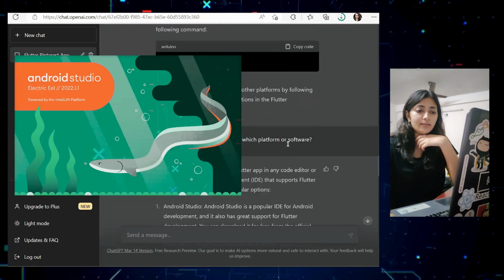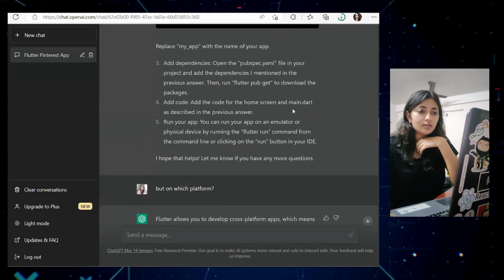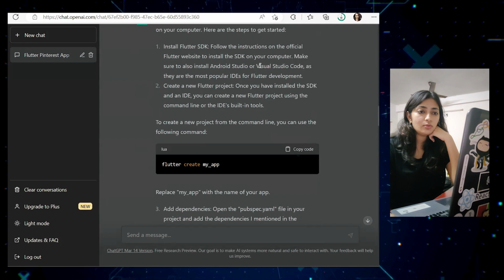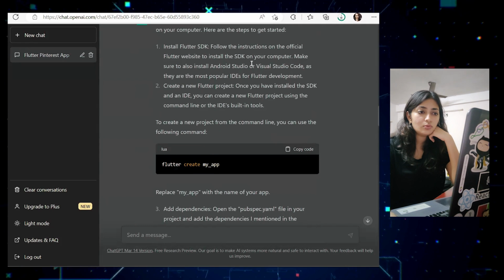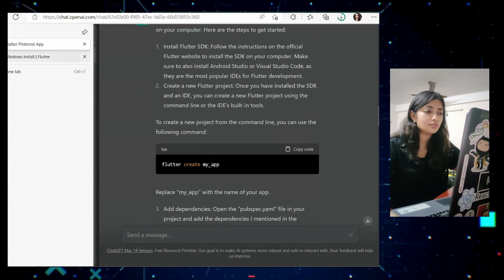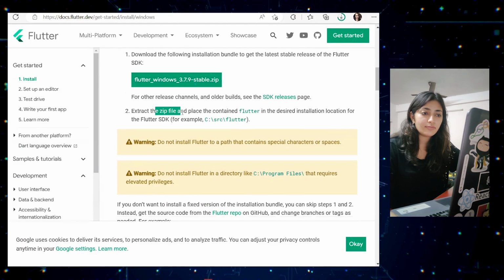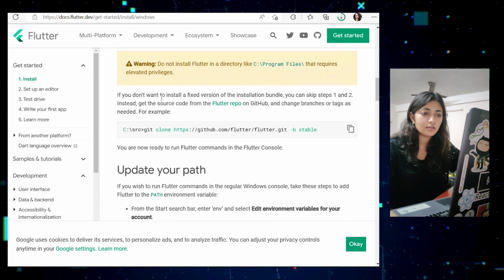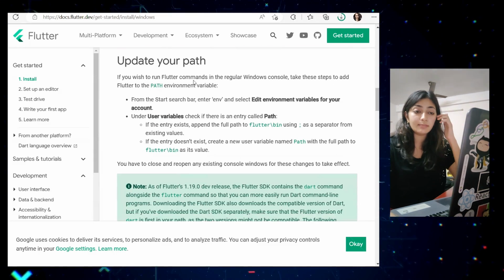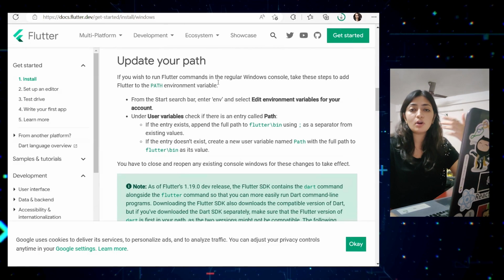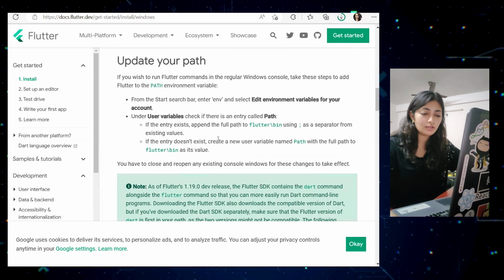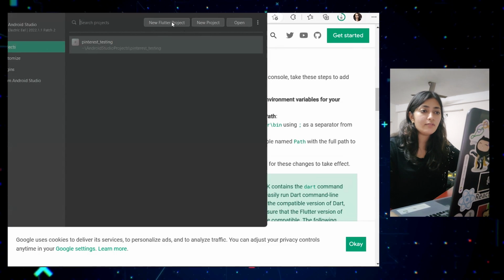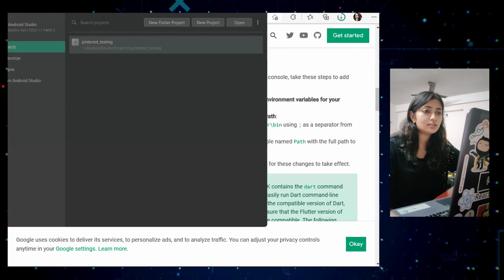So in the above steps, what have they asked? That install the Flutter SDK, and you have to follow the path. So we have to extract. Okay. We have to update the path. Yeah. So this is an important step to have Flutter, right? You need to update your paths. So okay, now I have an option, new Flutter project.